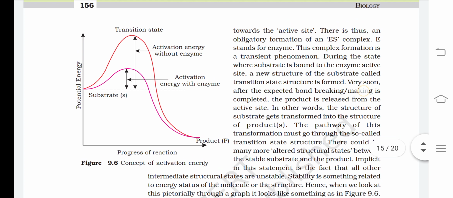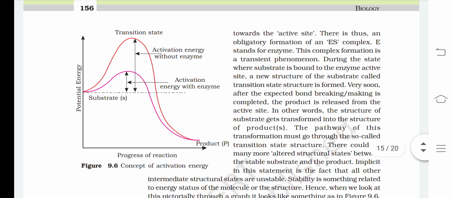There's a concept of activation energy. In short, activation energy is high if the reaction is performed without the enzyme, and activation energy is less if it is performed with the enzyme.